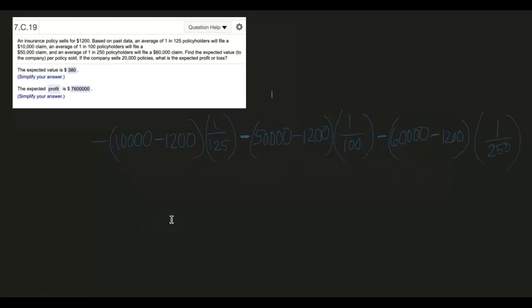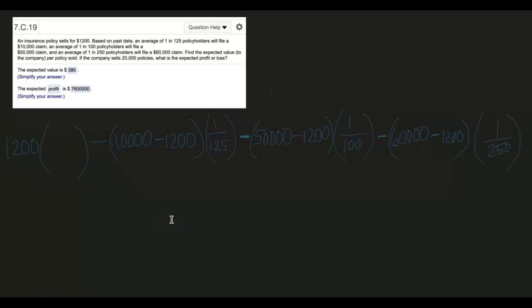Now, you might say, well, the company has to make some money, right? And that's true. So I'm going to come back up here to the beginning of this long expression, and I'm going to put how much money the company makes times the probability that a person does not file a claim, because these are the people who are not filing claims.